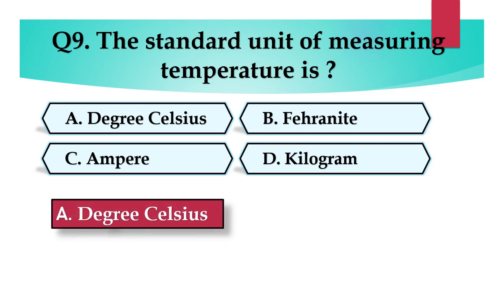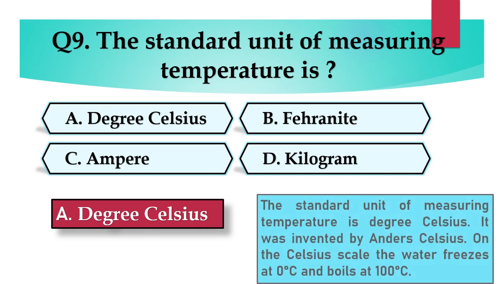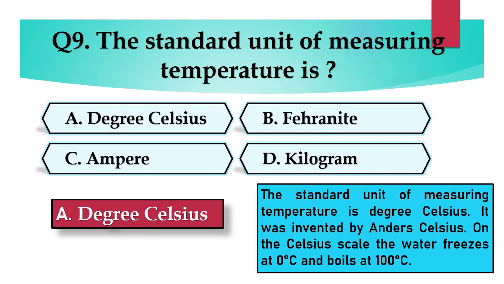Answer is A. Degree Celsius. The standard unit of measuring temperature is degree Celsius. It was invented by Anders Celsius. On the Celsius scale, the water freezes at 0 degrees Celsius and boils at 100 degrees Celsius.